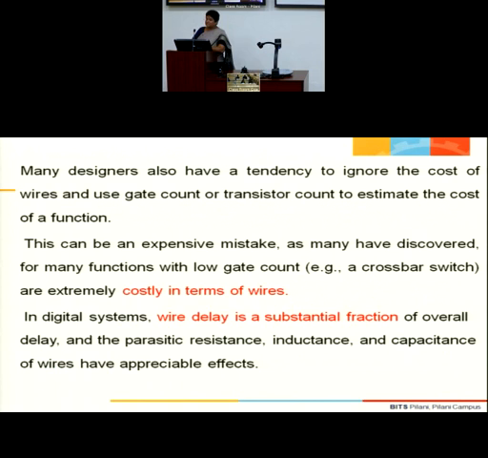How do we understand the wires so that we can design them effectively and get the desired results, whatever we want? How do we actually control the wire delays, and how do we design effective wires or interconnections? Okay, so now, this is the slide that I already discussed.